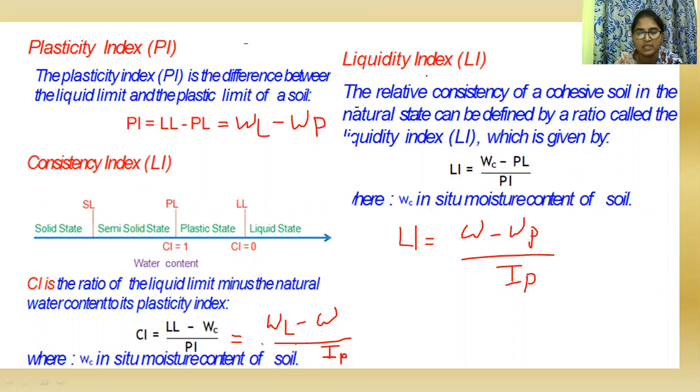In other words, liquid limit is the minimum moisture content at which the soil tends to flow as a liquid. That is called liquid limit.